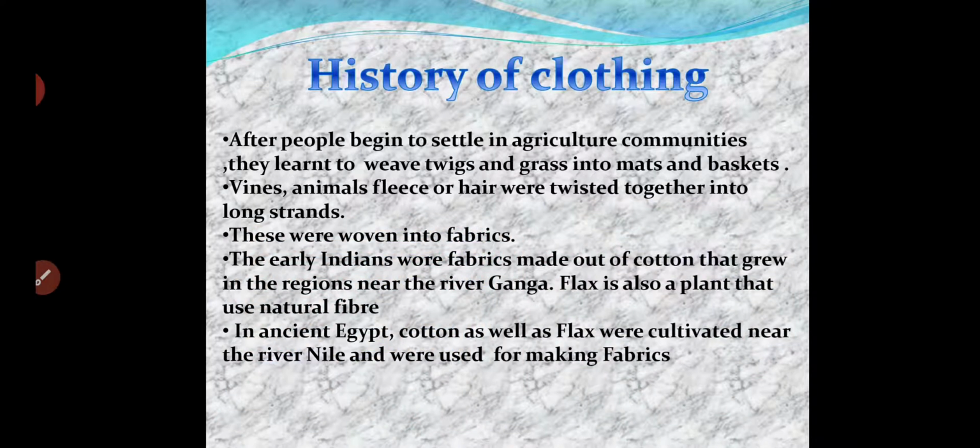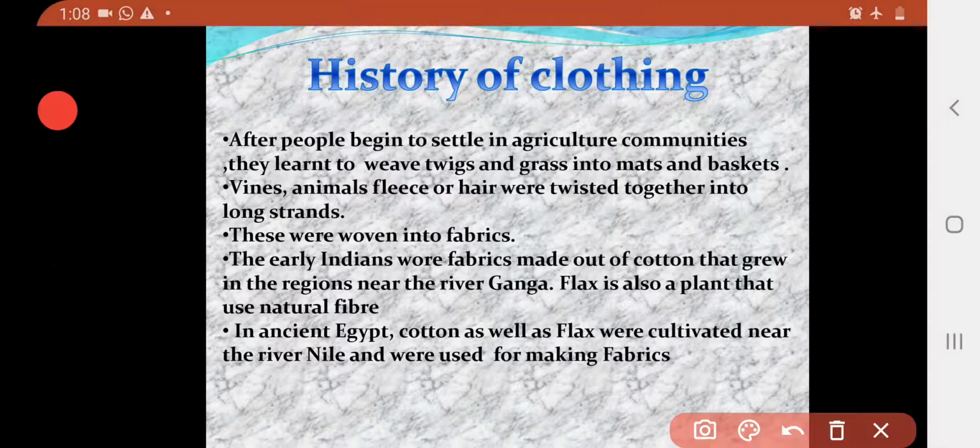Now let us know something about the history of clothing. Long ago people didn't know about clothing. So what were they using? They used twigs, leaves and other things to cover their body, to protect it from cold and other things.